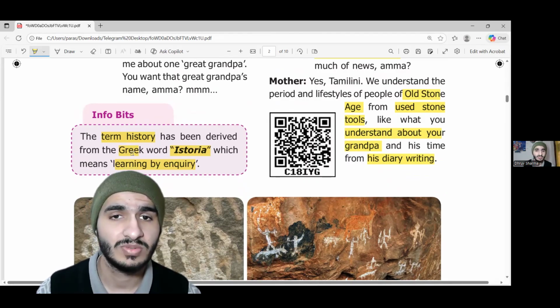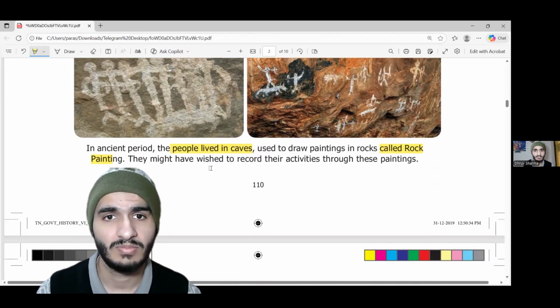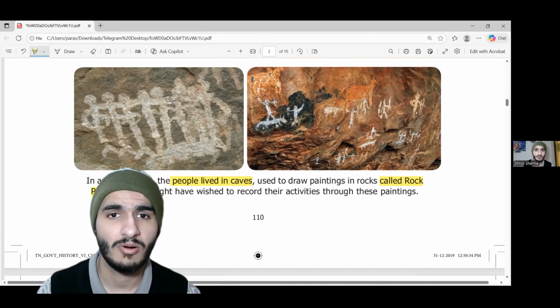The term history came from a Greek word, historia. Historia means learning through inquiry. So by doing certain kinds of inquiries, we got to know about our ancestors.